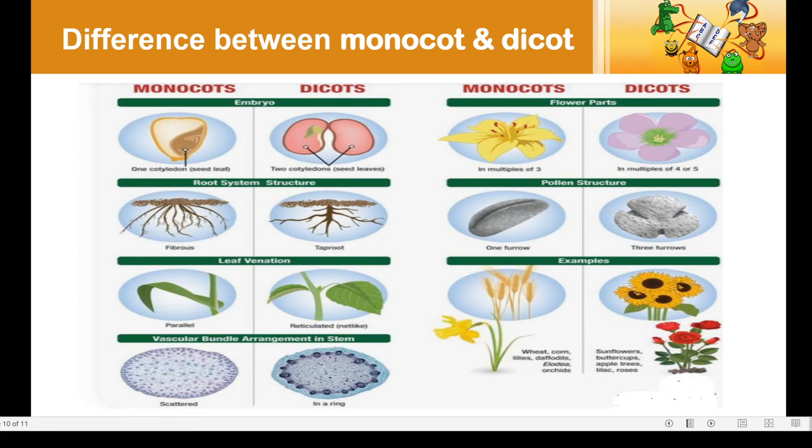The examples of monocots are wheat, corn, orchids, etc. Whereas the examples of dicots are sunflower, buttercups, beans, apple tree, etc. So in this session, we have dealt with the different divisions of Kingdom Plantae. In the next session, we will start with the different phyla of Kingdom Animalia. Thank you.